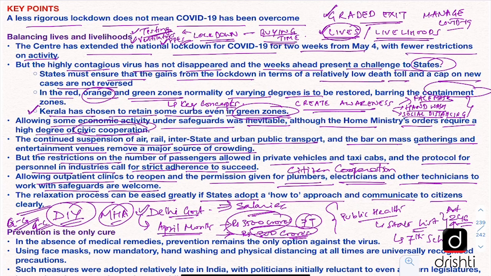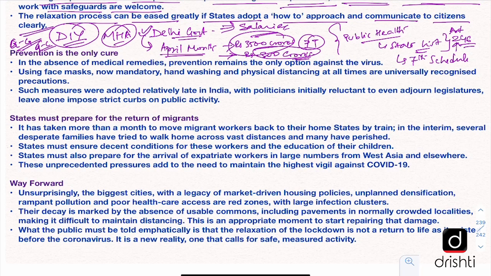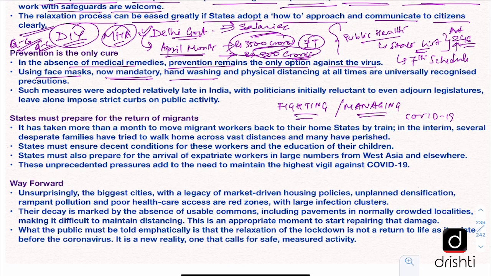Further, the editorial says that in the absence of medical remedies, prevention remains the only option against the virus. So we have to learn that instead of fighting the virus, now is the time to manage the virus. We have to manage COVID-19. And for this, using face masks, which have now been made mandatory, hand washing and physical distancing at all times are universally recognized precautions, and they must be adhered to by all of us.